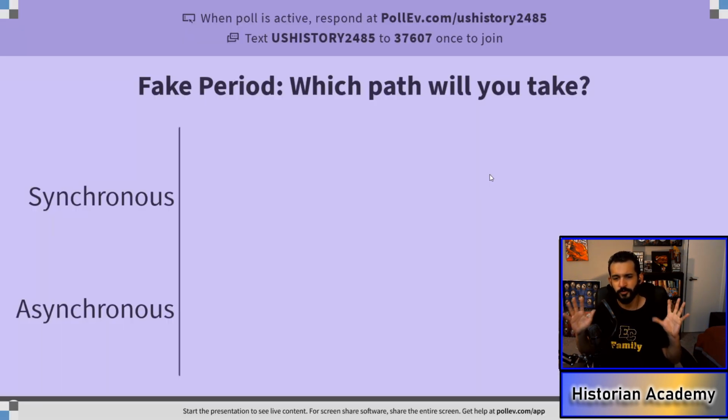Alright, so you know which path you're going to choose. Right here, I have a fake period for a poll. Right now, unfortunately, since I can only have one poll open at one time, you cannot do this with us, but don't worry, you're going to be able to let me know which side you'll choose on the next slide. So go ahead and go to the slide you're about to see.